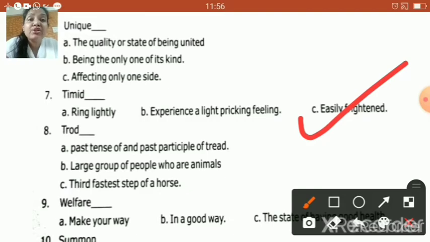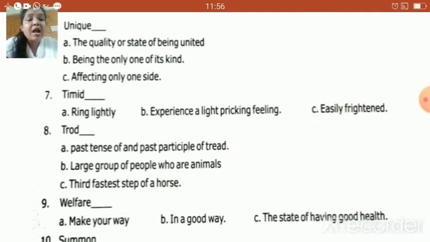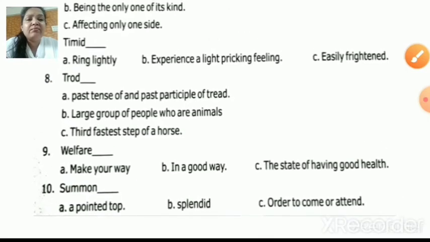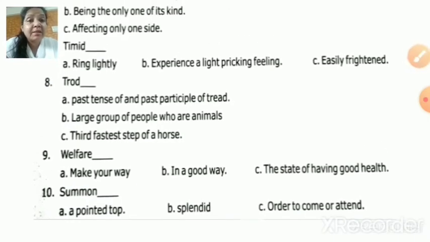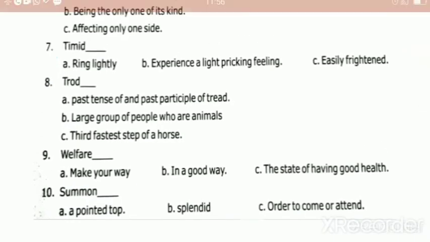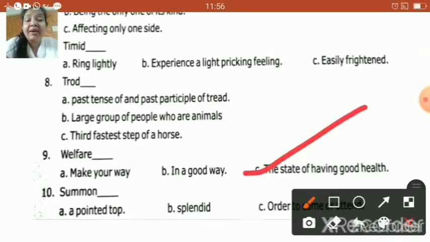Now the next one is trod. Now the meaning of trod is a past tense and past participle of tread. Alright, so your correct answer is option A. Now the next one is welfare. Now what do I mean by welfare, children? It means the state of having good health. So your correct answer is option C.